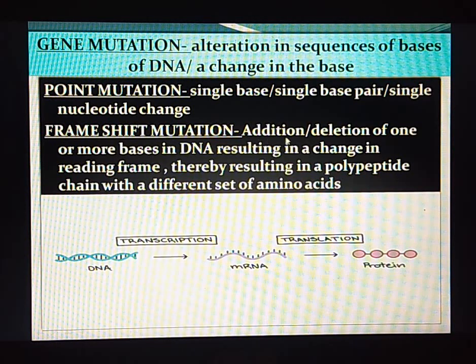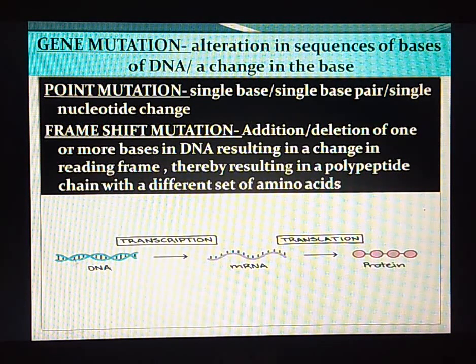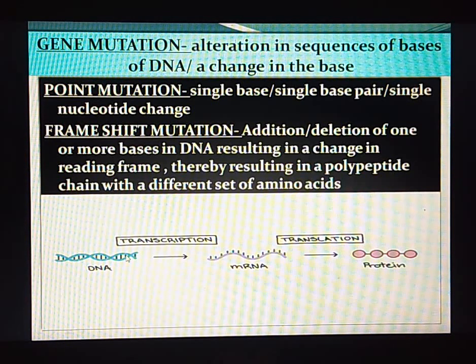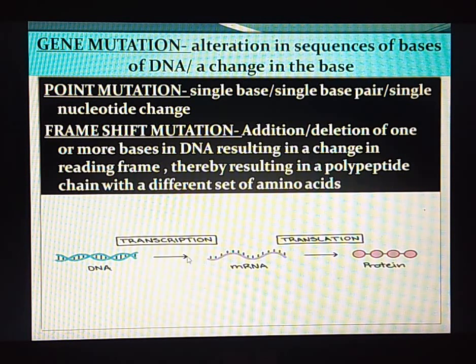It is the addition or deletion of one or more bases. That means if there is any addition or deletion in the base pairs of the DNA, it will result in a change in the reading frame. That means what is present in the DNA based on the nitrogen bases, accordingly it will be read and transcribed into mRNA.